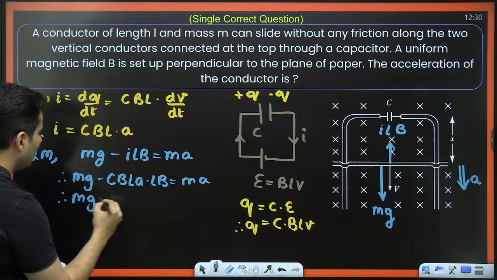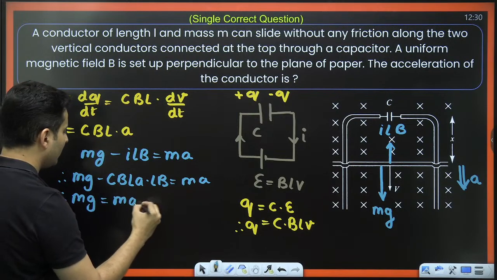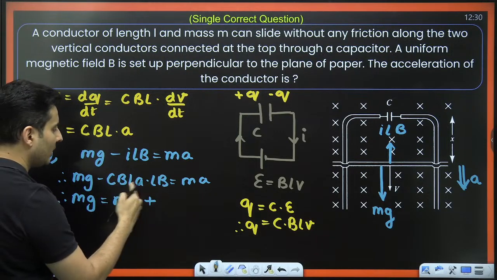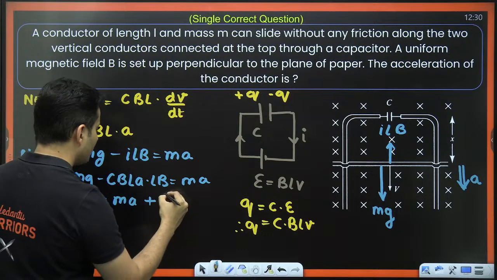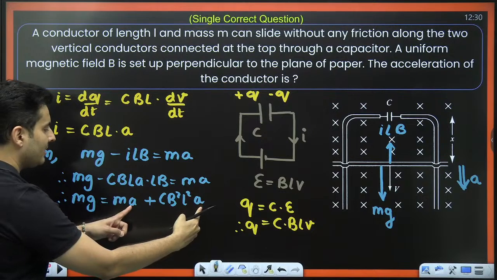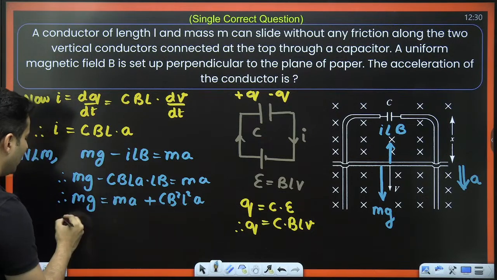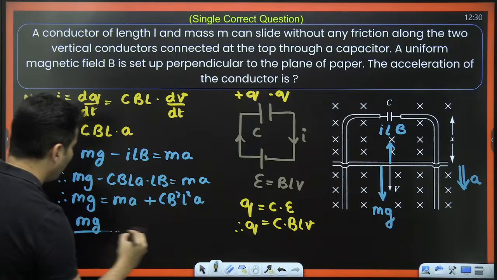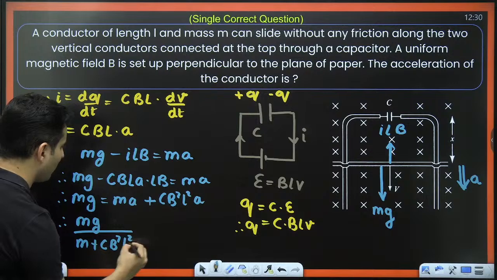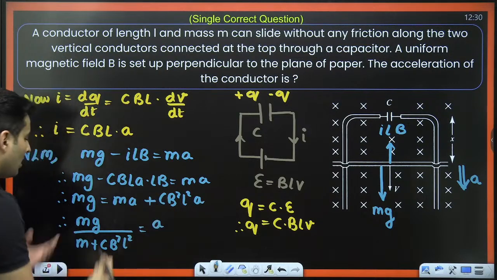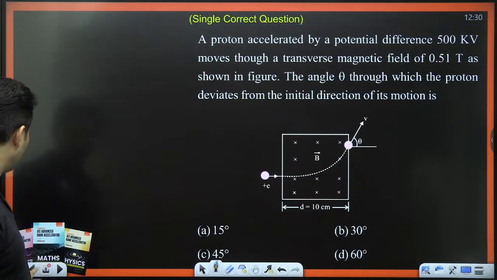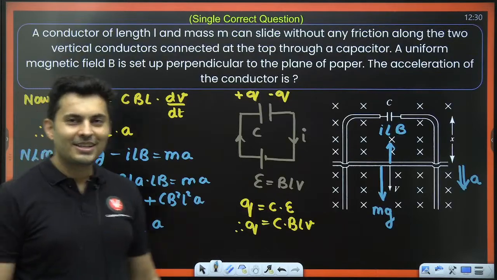Therefore, mg is equal to, you can see MA is over here, shift it to this side. C is there, B is there two times, L is there two times, A is there once. So C B square L square into A. You can see A is common, the rest I can put down. So it will become mg whole divided by M plus C B square L square is equal to acceleration. This is exactly what we wanted. The answer is not mentioned, but this is the answer.